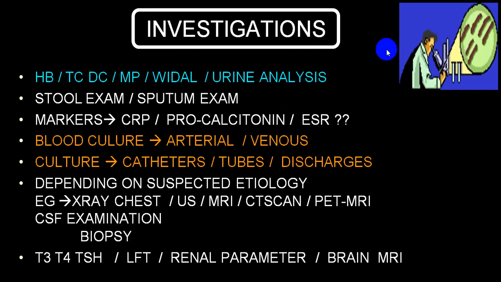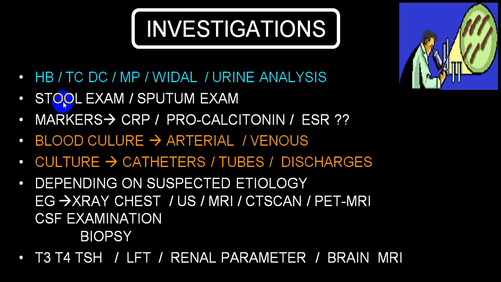What investigation do you go for? We have already mentioned the routine investigations: HB, TLC, DLC, a peripheral smear for malarial parasites, Widal test, urine analysis, because these are the most common infections seen in India. Sputum examination and stool examination: if a person has respiratory system involvement, then sputum examination.